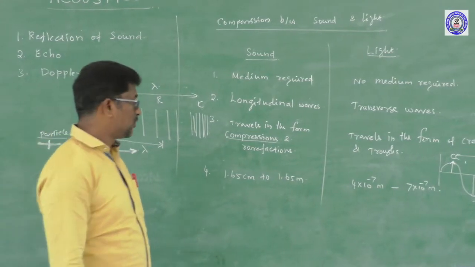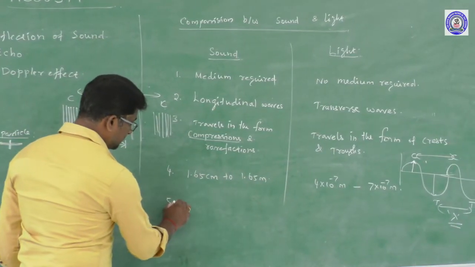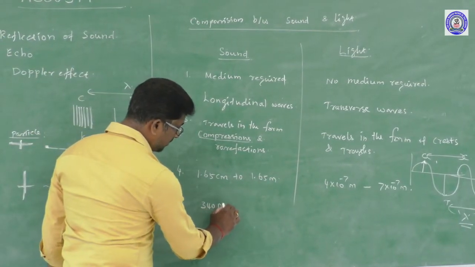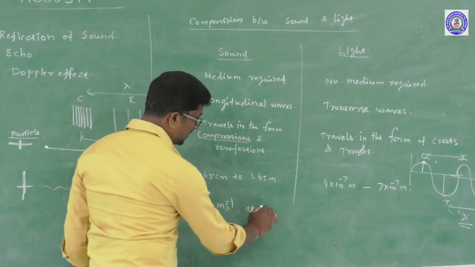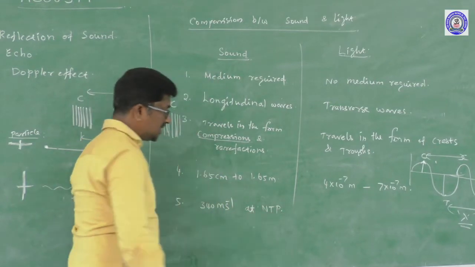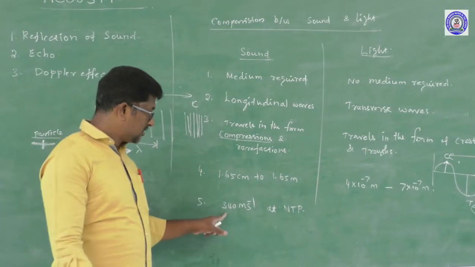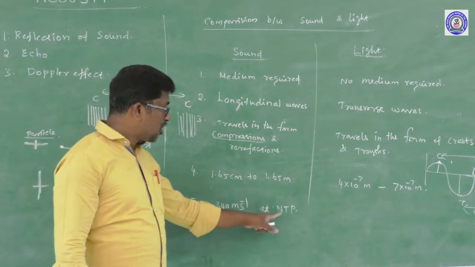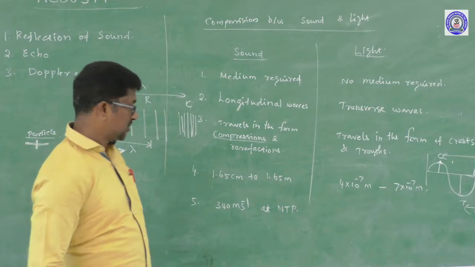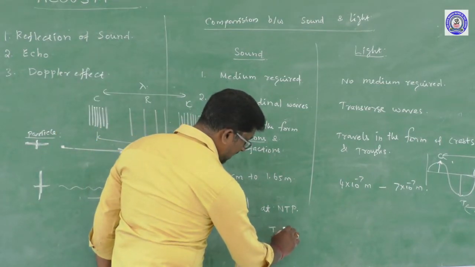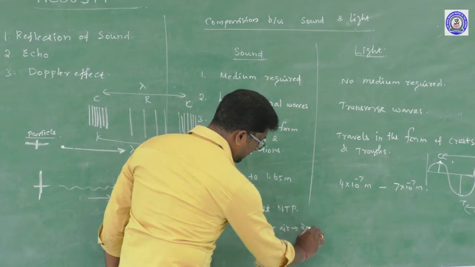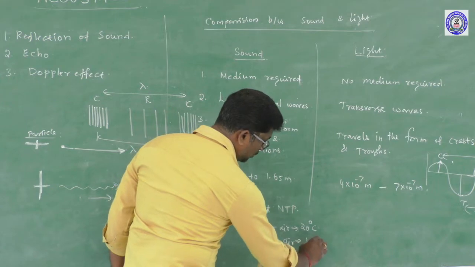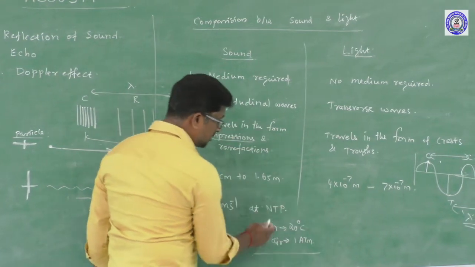And the last one, the sound wave travels with the speed of 340 meters per second (m s^-1) at NTP. NTP stands for normal temperature and pressure. That is, if the temperature of air is 20 degrees Celsius and the pressure of air is 1 atmosphere, then it is called NTP.